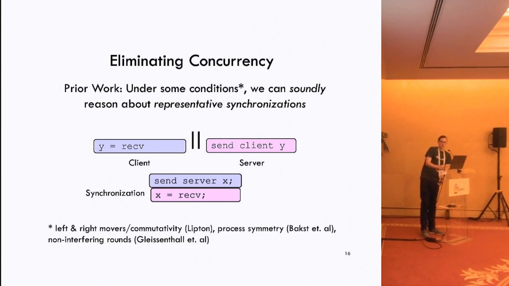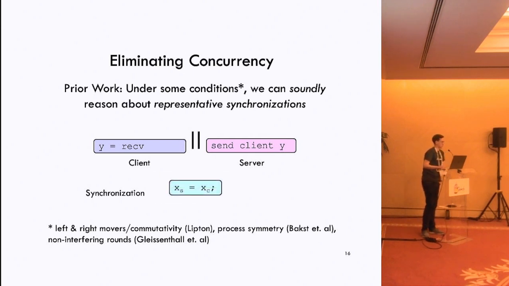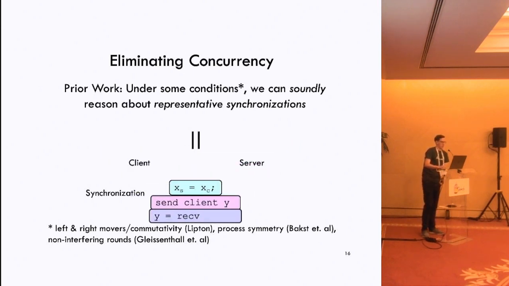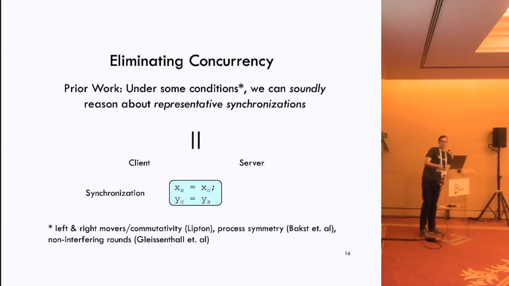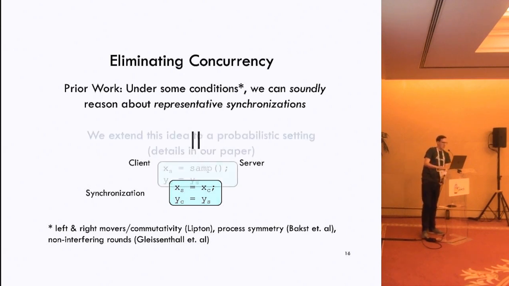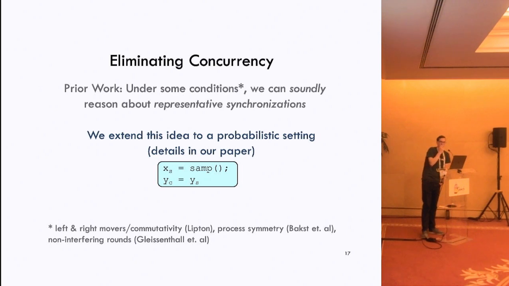There are some further simplifications we can do here. Since we're sending a message and then receiving it, you can essentially just replace this with an assignment statement. We can do the same thing for the rest of the program, and what we end up with is this much simpler synchronized program that's much easier to reason about than the original concurrent program. Notably, prior work has shown that you can do this whenever essentially the synchronization preserves the same outputs as the original protocol.